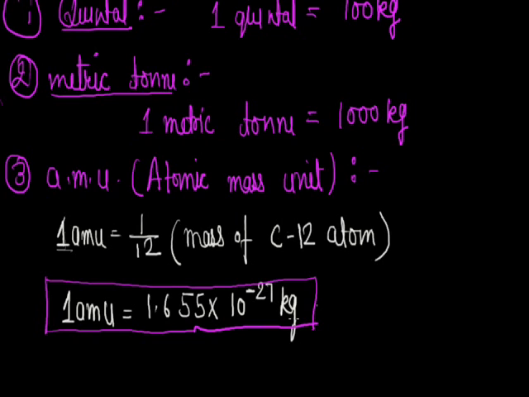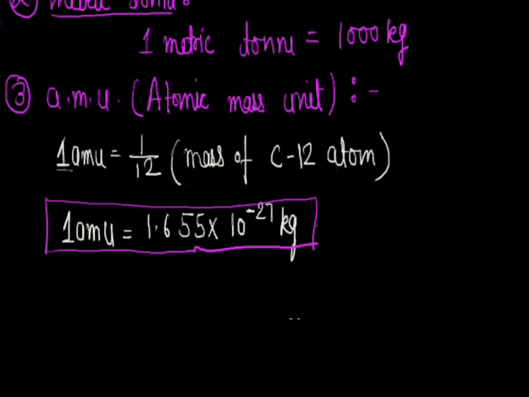Next we can say milligram is also a unit for mass. But as we have discussed in SI prefixes, the milli symbol means 10 raised to power minus 3. So of course 1 milligram will be 10 raised to power minus 3 gram.